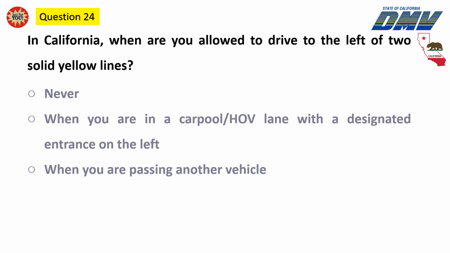Question 24. In California, when are you allowed to drive to the left of two solid yellow lines? Never. When you are in a carpool/HOV lane with a designated entrance on the left. When you are passing another vehicle.